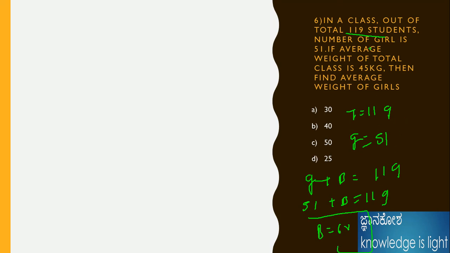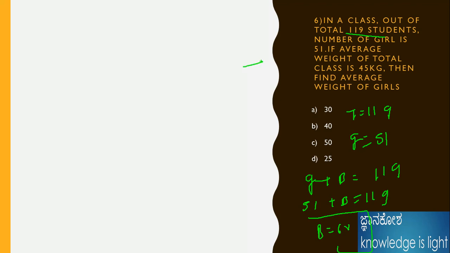Fine. The average weight of the total class is 45, they have given the total average. Then the girls' weight, okay, fine, this should be a very easy problem. We need to find out those things. If the average weight of the total class is 45 kg, then the girl, okay, the question